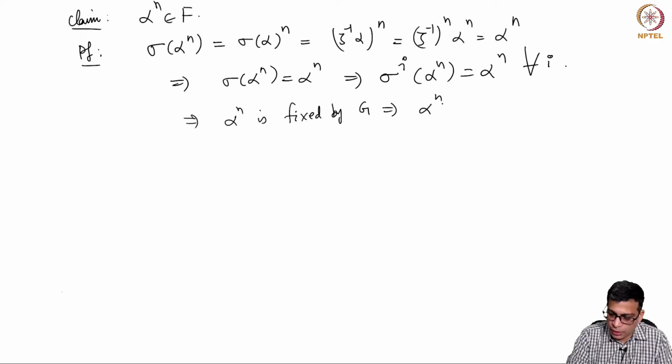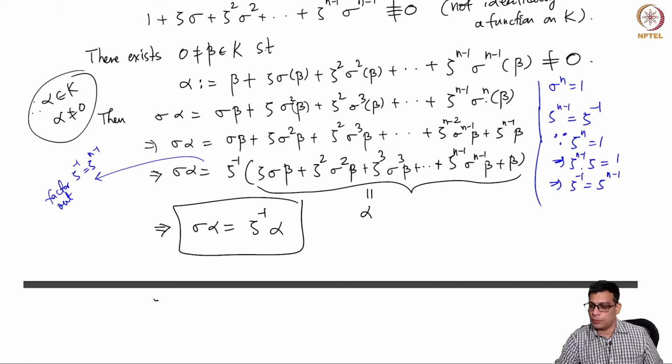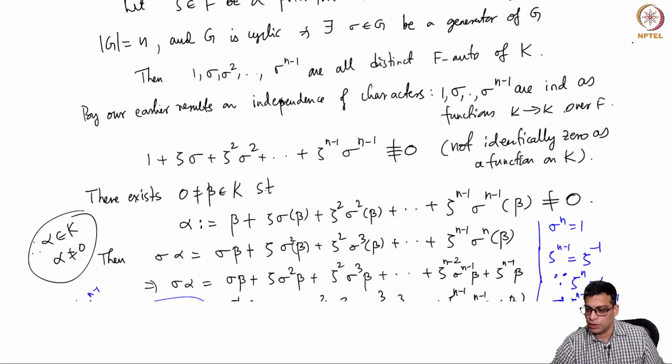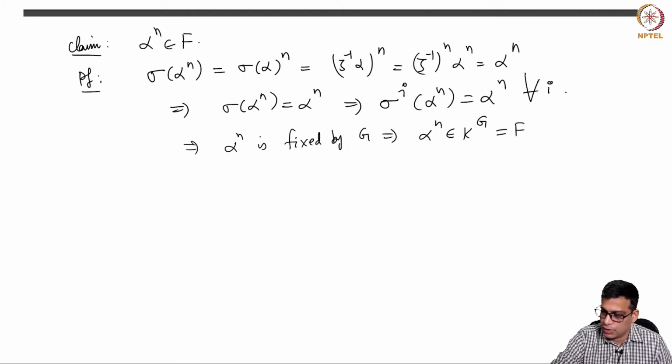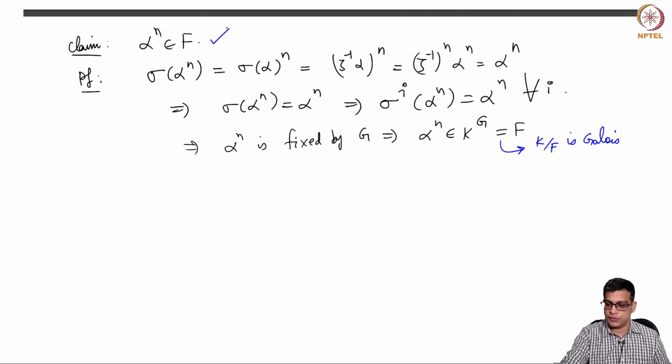So alpha power n is in the fixed field of G, because every element of G is of the form 1, sigma, sigma square, up to sigma n minus 1. Each of them fixes alpha, so each of them fixes alpha power n. So alpha power n is in K^G, but K^G is of course F. This is because K over F is Galois. So K^G is F. So that means alpha power n is in F. So that proves the claim.